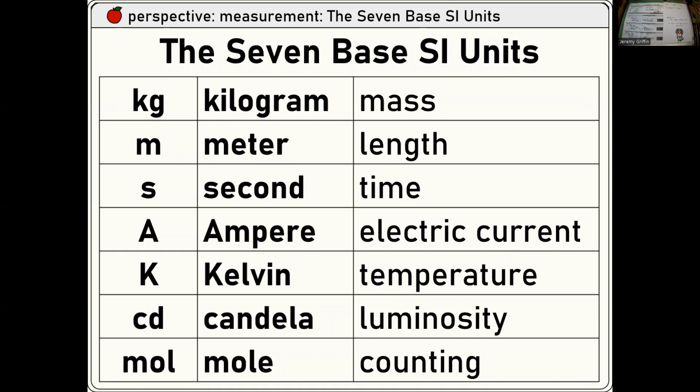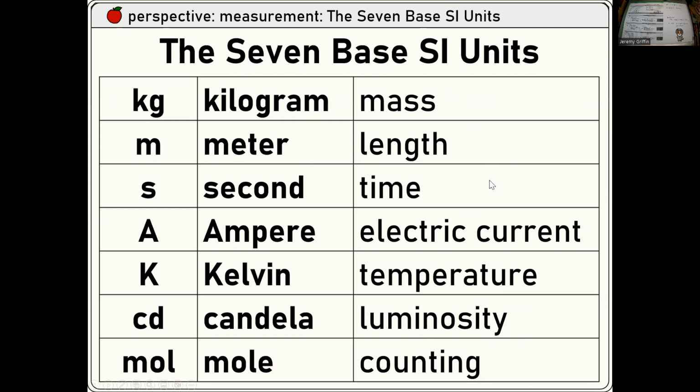Okay. 7 base SI units. So these are them. And really this semester, we've only dealt with 3, the top 3, kilograms, meters, and seconds for mass, displacement, and time, right? And we've combined these all different ways to create composite units.